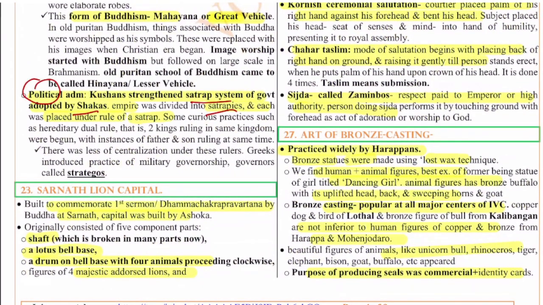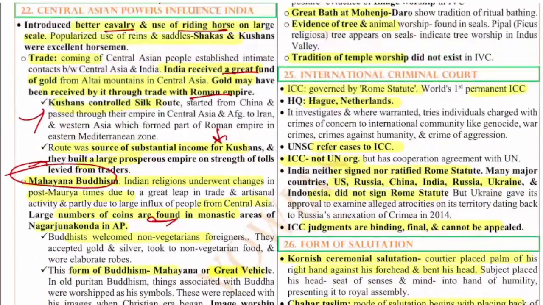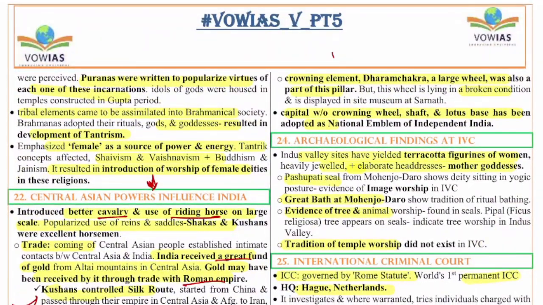Next, the 23rd question is on the Sarnath lion capital. The Sarnath lion capital, if you see, was built to commemorate the first sermon, or the Dharmachakra Parivartana, by Buddha at Sarnath, and the capital was built by Ashoka. Originally, it consisted of 5 components: the shaft, which is broken into many parts now, the lotus base bell, a drum on the bell base with 4 animals proceeding clockwise, the figures of 4 majestic adorsed lions, and the crowning elephant. All of these things are there.